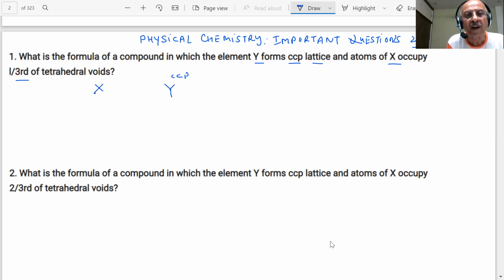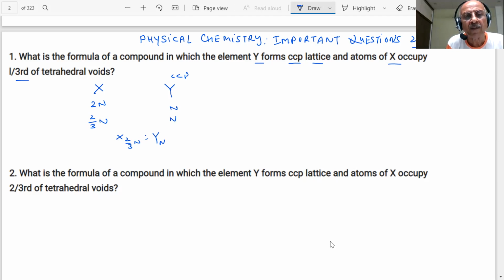If n is the number of atoms, then how many octahedral voids will be there? 2n. And what is 1/3 occupied? 2/3 n is X. Then what it becomes? X 2/3 n, Y n. So multiply by 3.